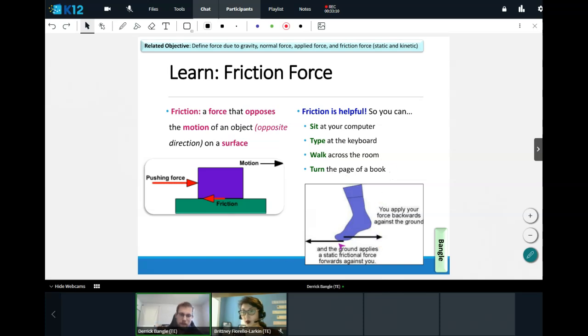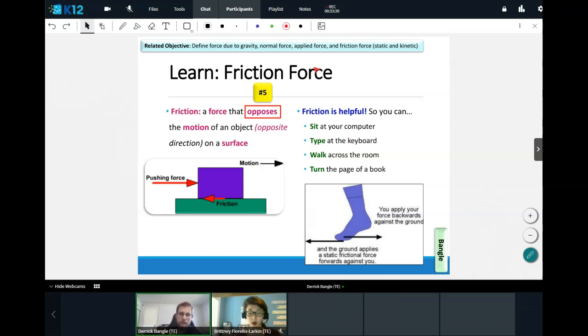The diagram down here does show how our feet work when we walk. We apply a force backwards against the ground, and the ground applies a static frictional force against us as we push our foot to walk forward. That's why friction is very helpful.